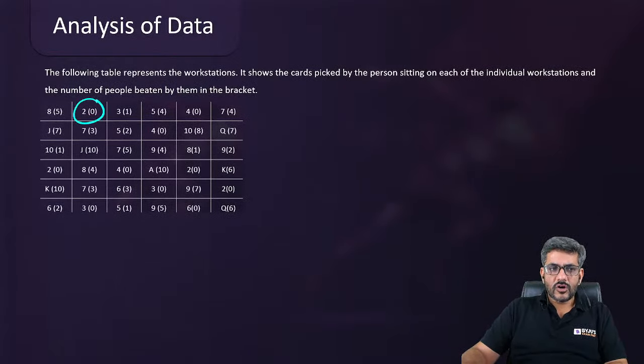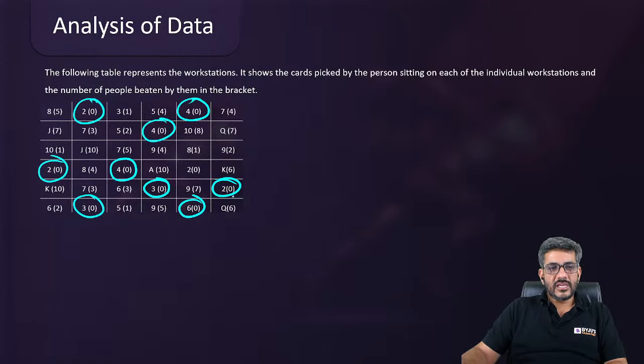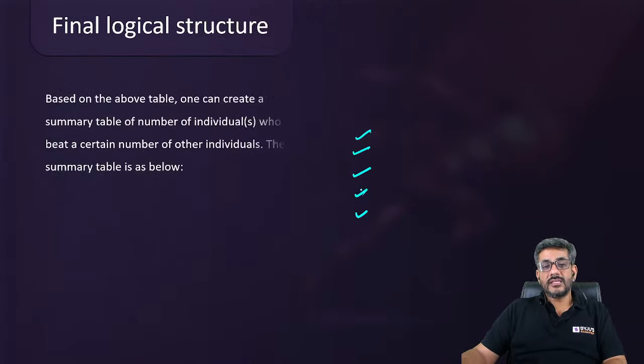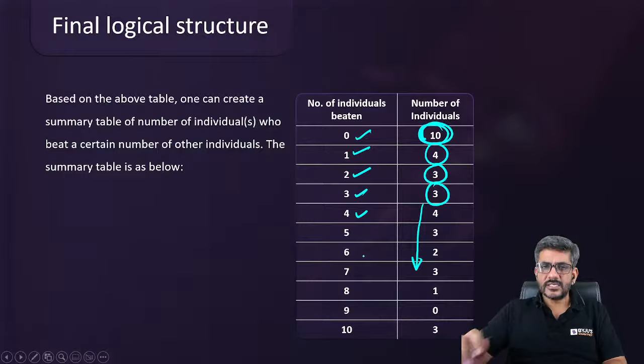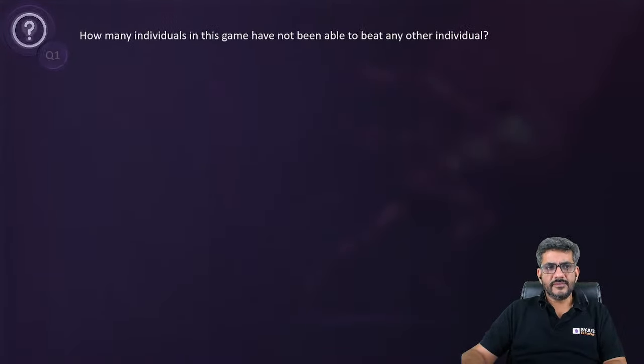So this person cannot beat anyone, this person cannot beat anyone, and so on. ये भी नहीं कर पा रहा, ये भी नहीं कर पा रहा. So 1 2 3 4 5 6 7 8 9 और ये, these are the 10 people who cannot beat anyone. So that's what I have written on the next page as well कि ये वो 10 लोग हैं जो किसी को बीट नहीं कर पा रहे. Similarly वहां पे 1 आया 4 केसेस में, 2 आया 3 केसेस में, 3 आया 3 केसेस में. And that ways we have this structure. After that we just have to answer the questions. Let's have a look at the first question.